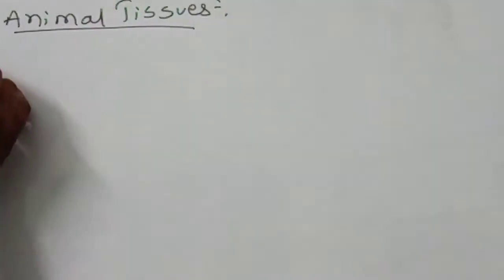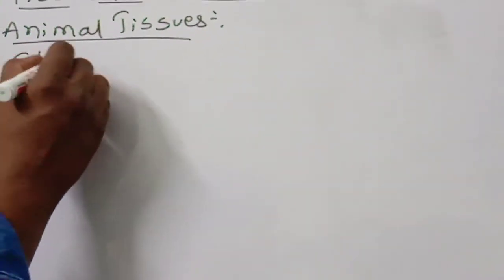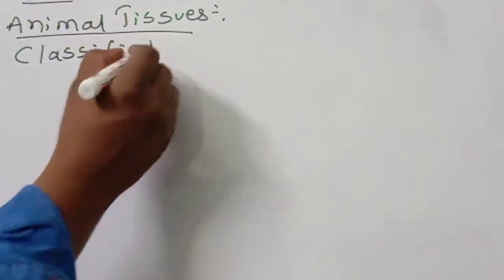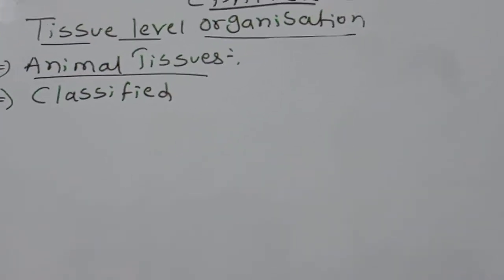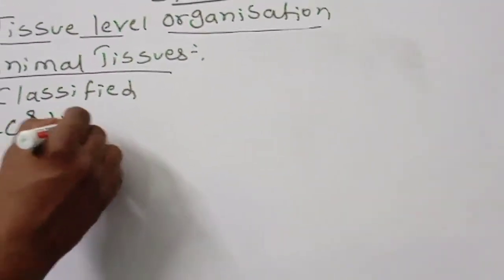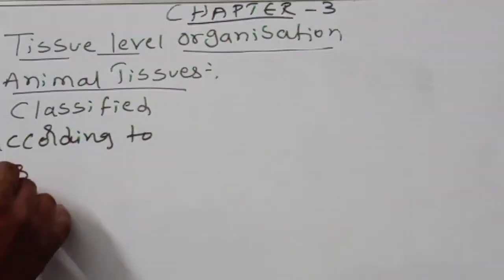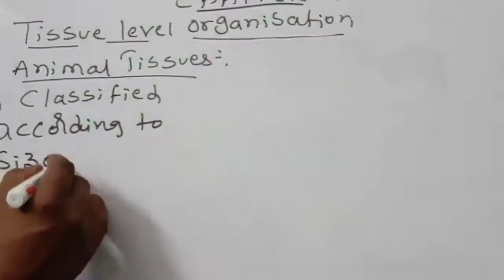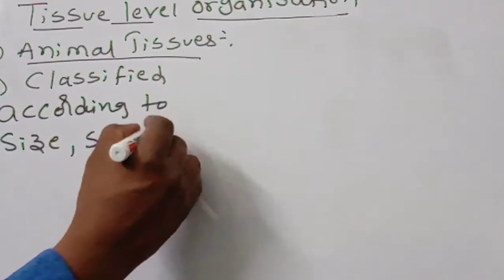Animal tissues are classified according to size, shape and function.